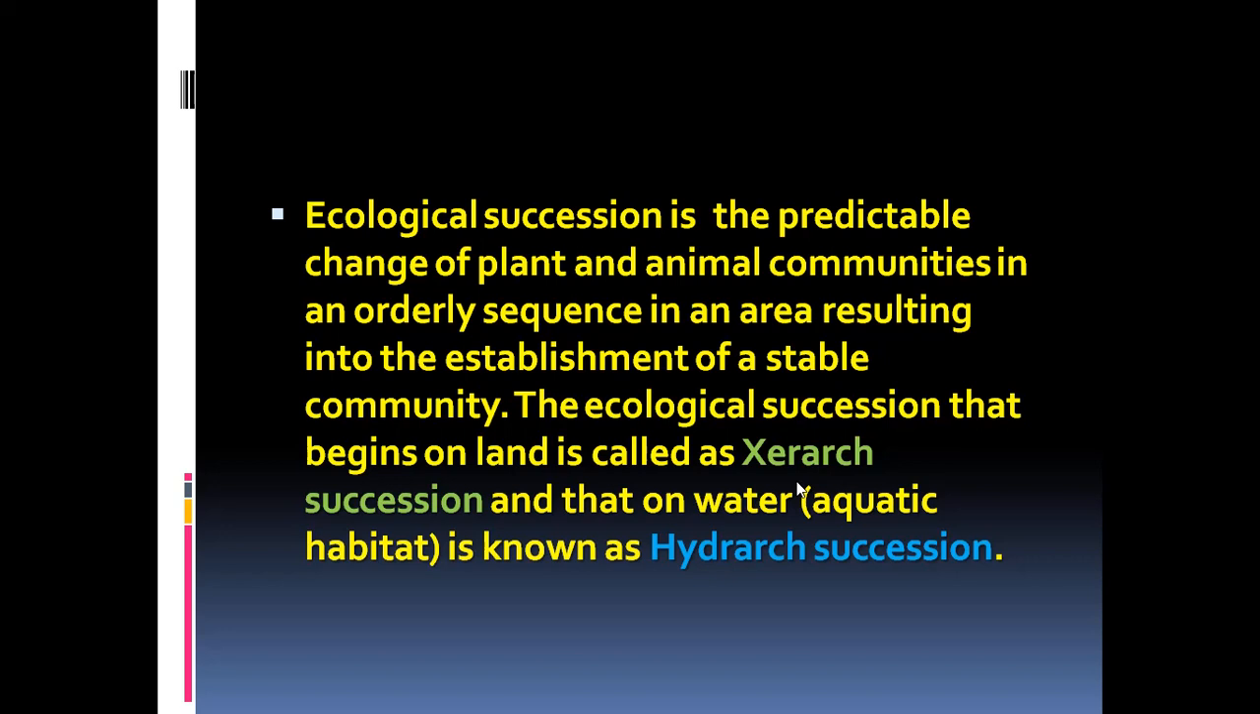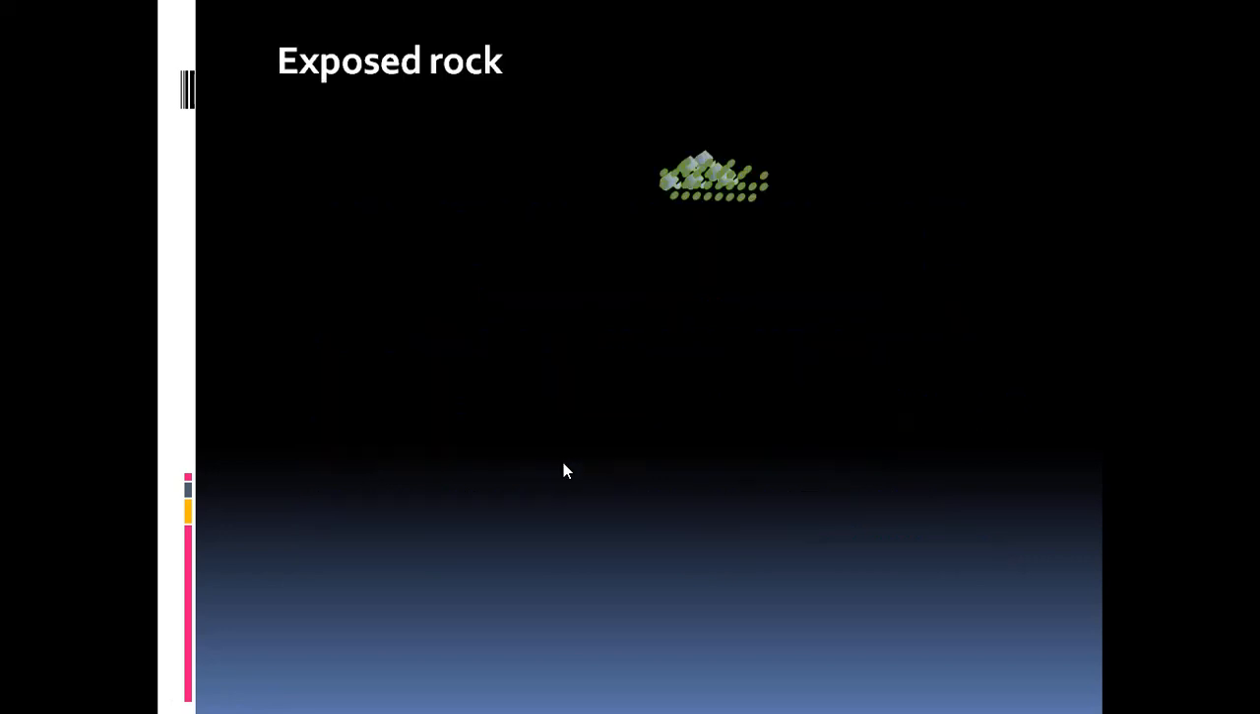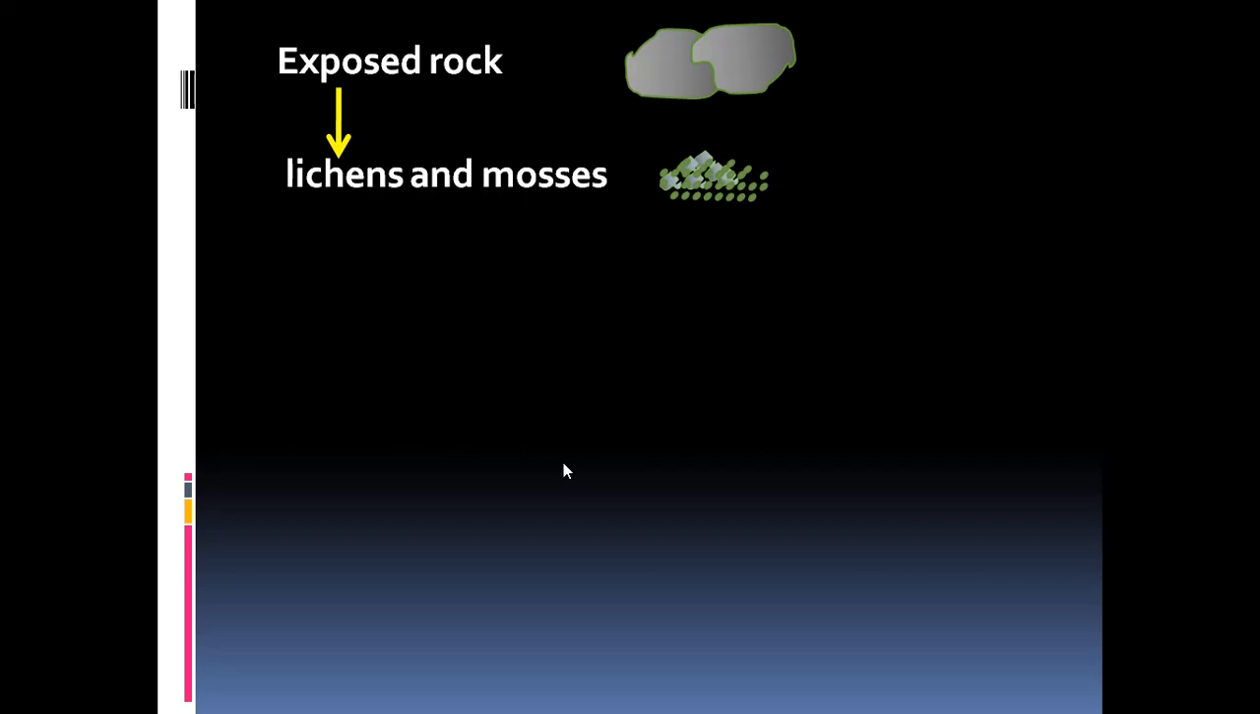First, let us see what are the examples, or how we are going to understand what is happening in the xerosere and Hydrarch succession. First, let us take up xerosere succession. Exposed rock is there, and this rock is inhabited by some lichens and mosses that grow upon that and break the rock into fine gravel, and gravel into the fine soil.